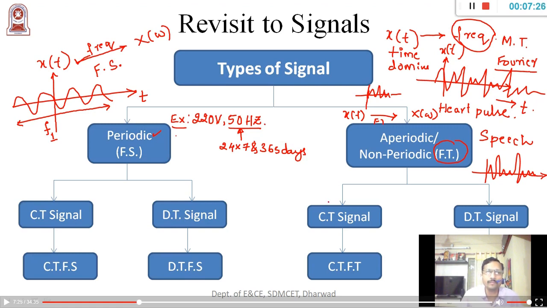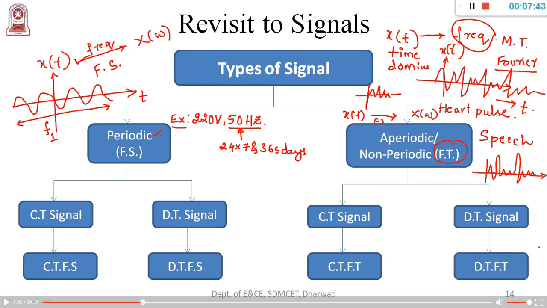For all periodic signals, if you want to do frequency analysis, go for Fourier series. For all aperiodic or non-periodic signals, if you want to do frequency analysis, go for Fourier transform.